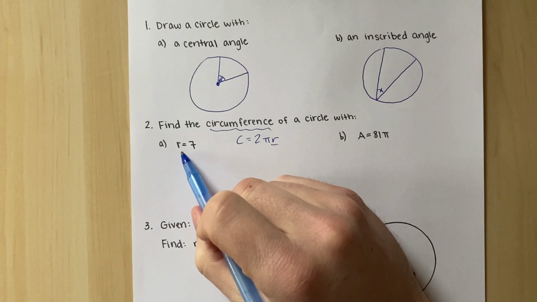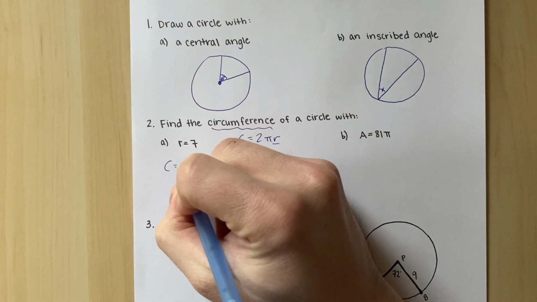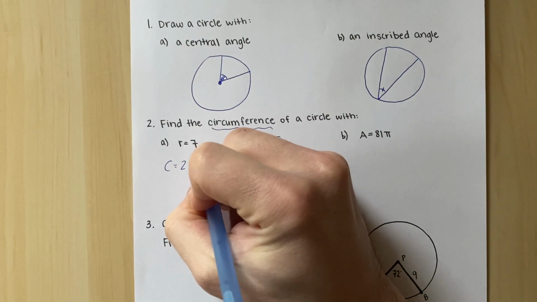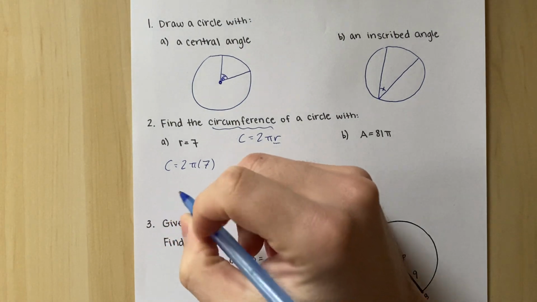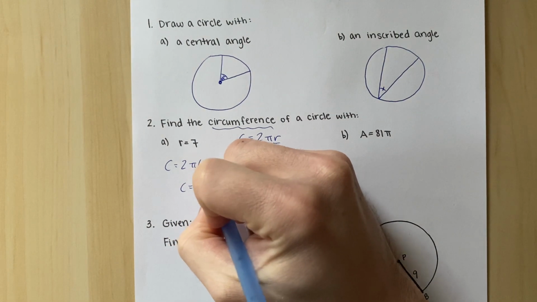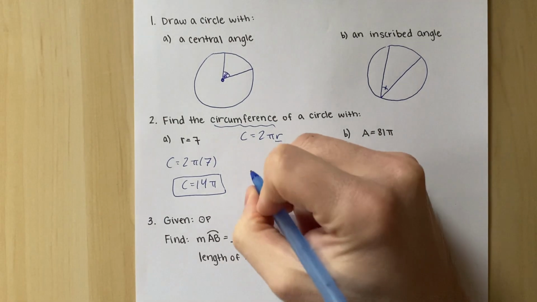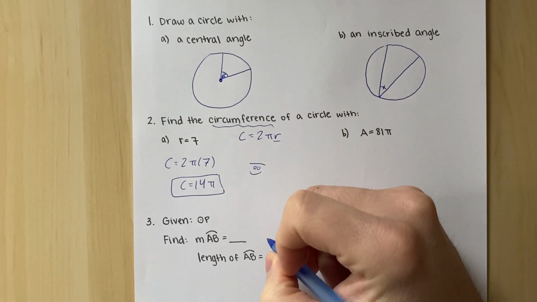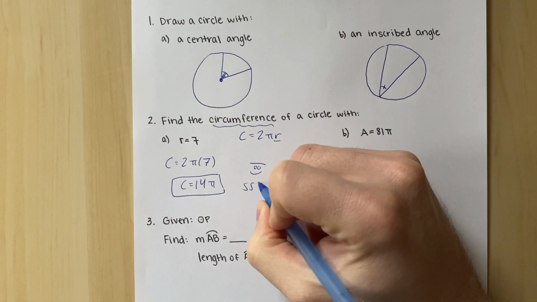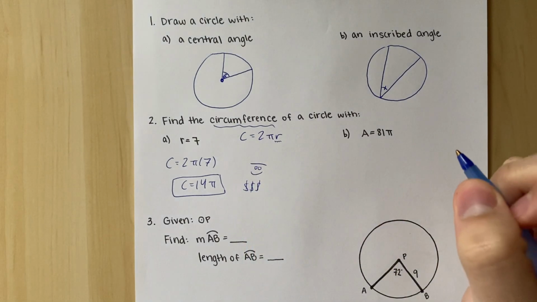Luckily, I give it to you right here. So the circumference is 2 times pi times 7, which would make 14 pi the circumference. So again, this is best case scenario. This is cash money. If I give you the radius, you're set.